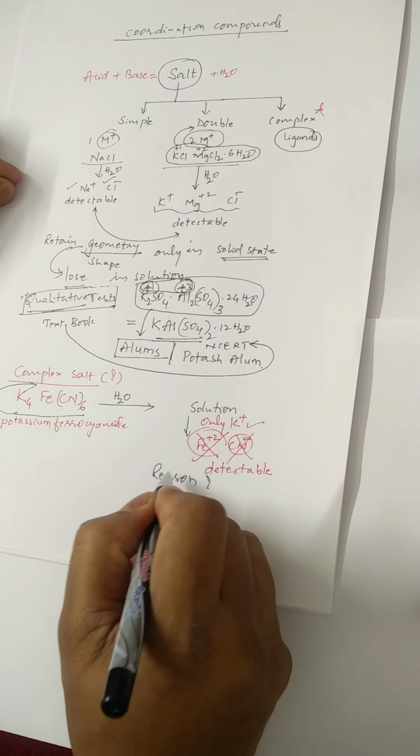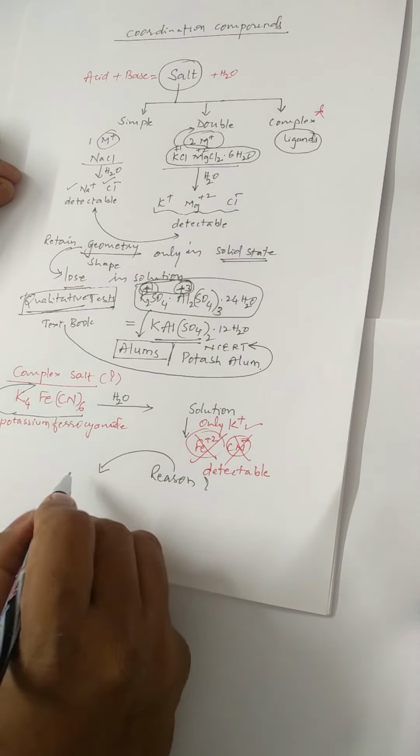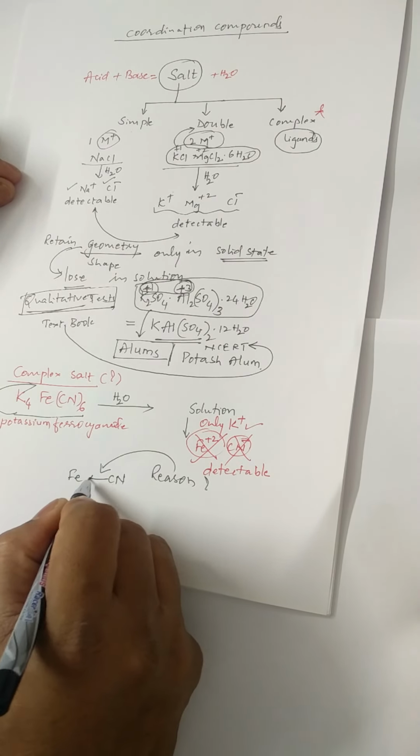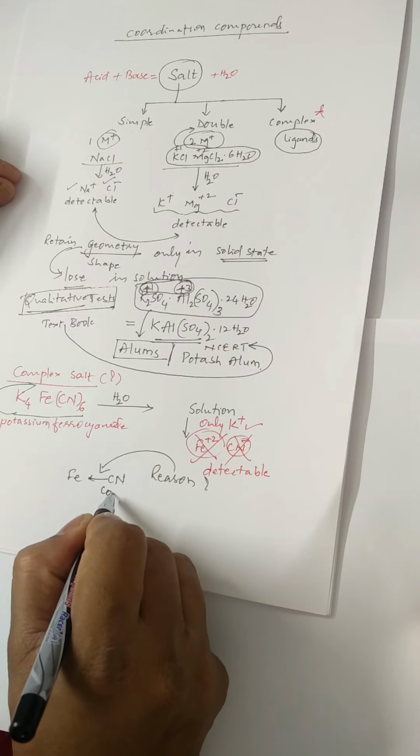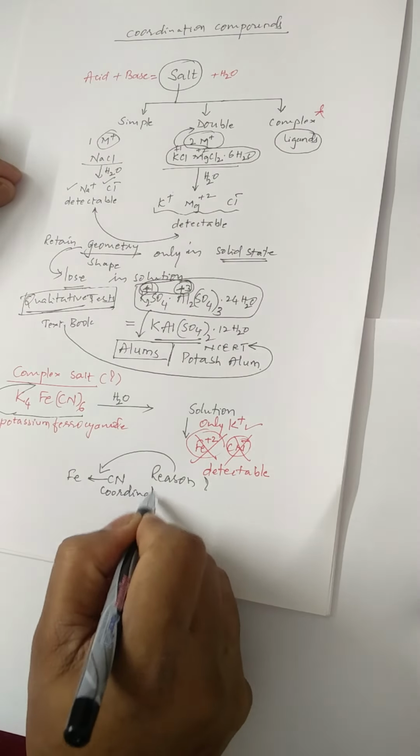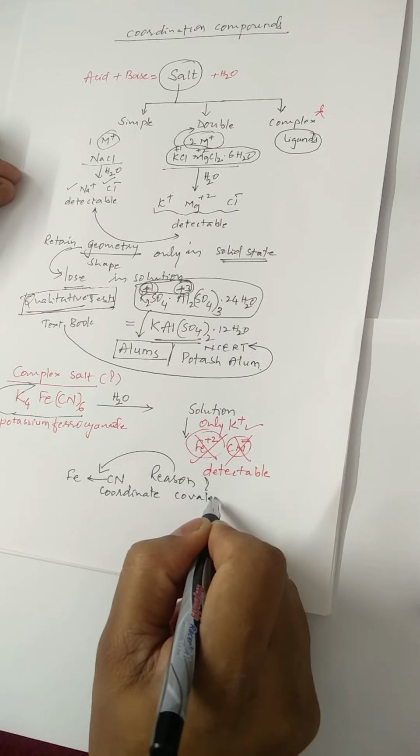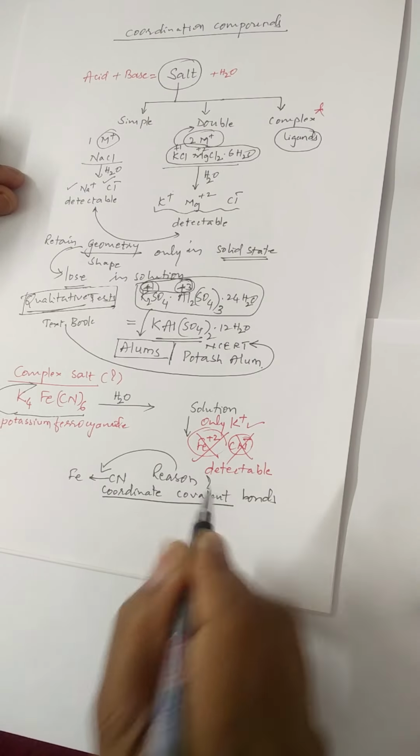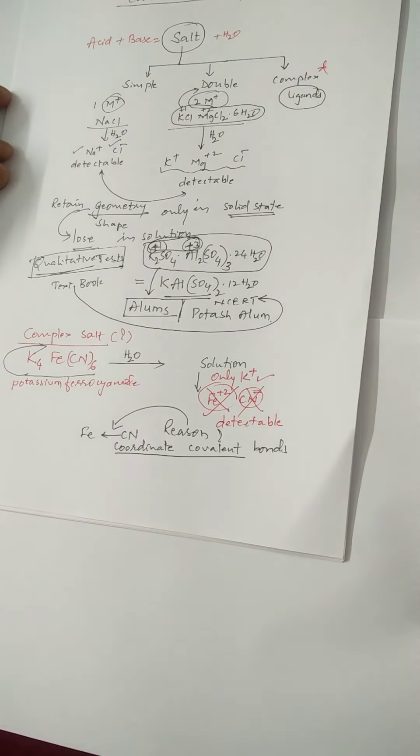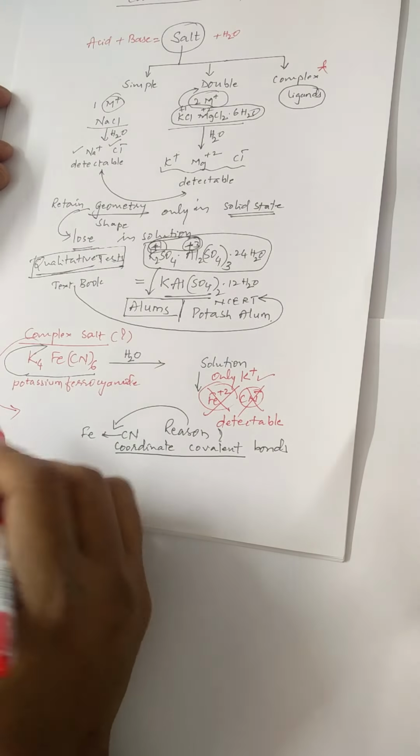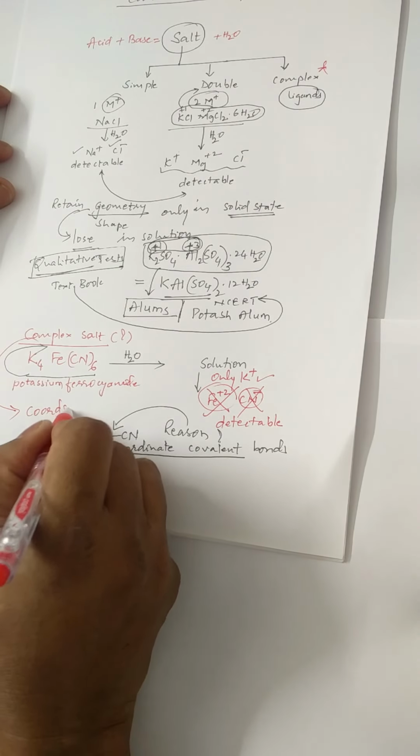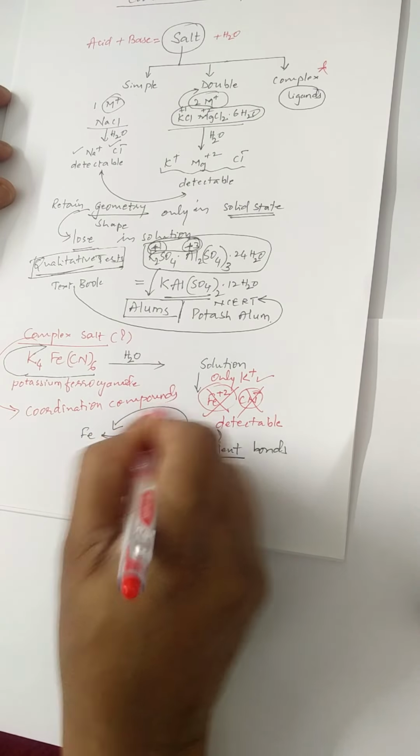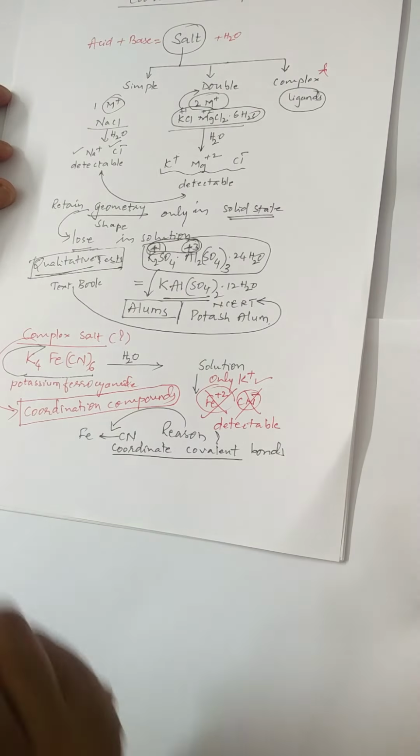Now we know that the reason for this is Fe and CN are bonded with each other by coordinate covalent bonds. Therefore, due to this reason, such types of compounds are now called coordination compounds. Hence the chapter.